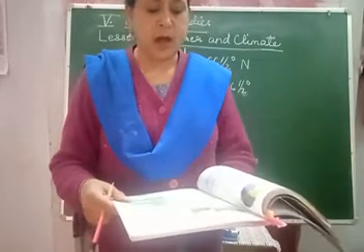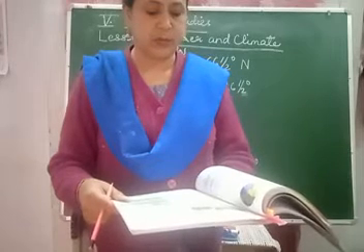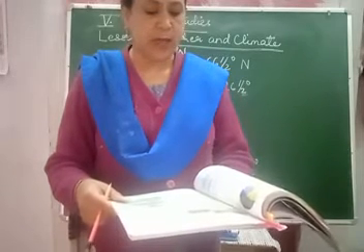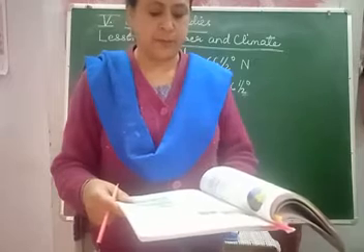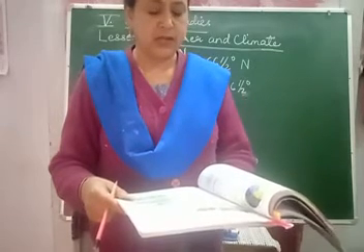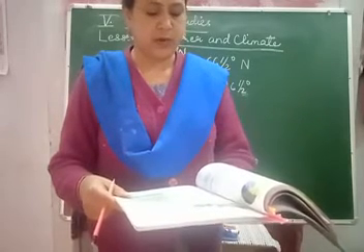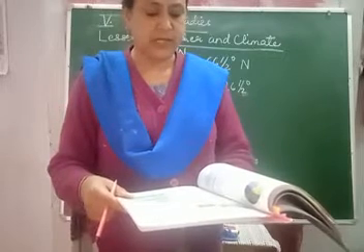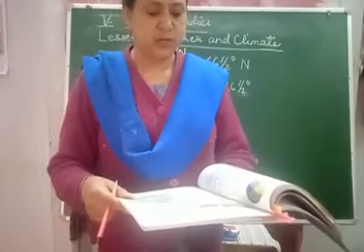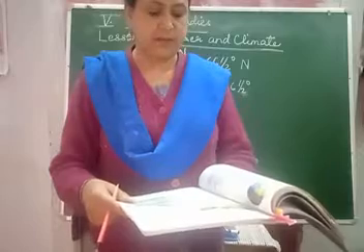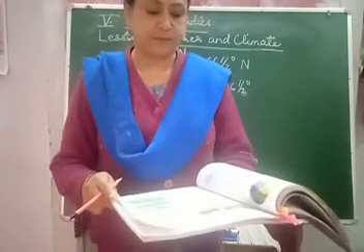Ludhiana and Shimla are at the same distance from the equator, but Shimla is cold and Ludhiana is hot in summer. Can you tell the reason? Shimla is located 2150 meters above the sea level, whereas Ludhiana is only 250 meters above the sea level.